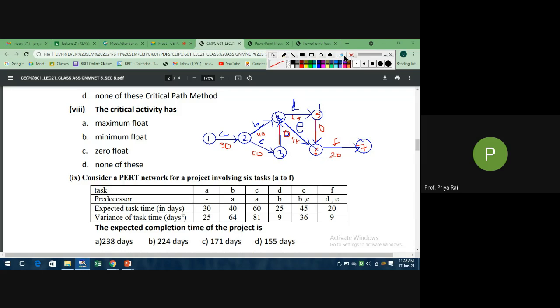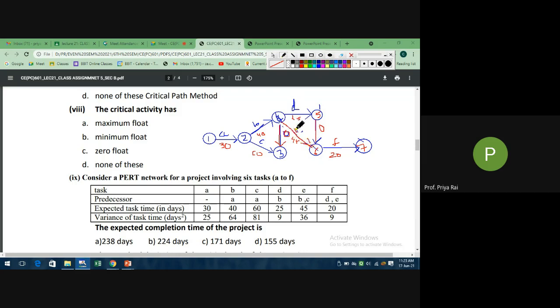Instead of this, D is starting from here. But now I will change the direction of your dummy activity, suppose it is going downward. See, B is finishing here. Oh no, why? Because this D will start from here only, otherwise D will also start from here. That was correct only. Okay, it is correct.